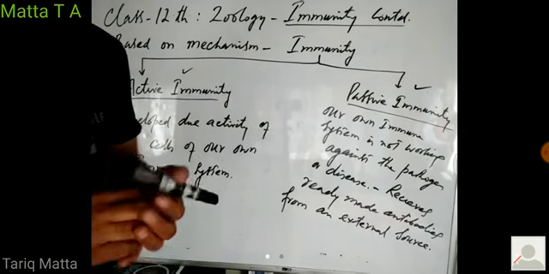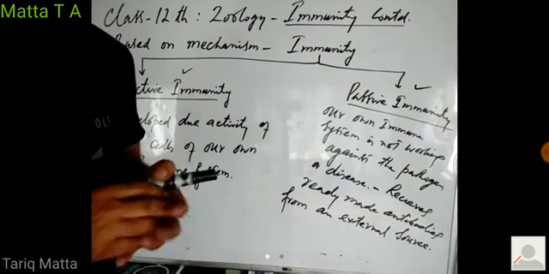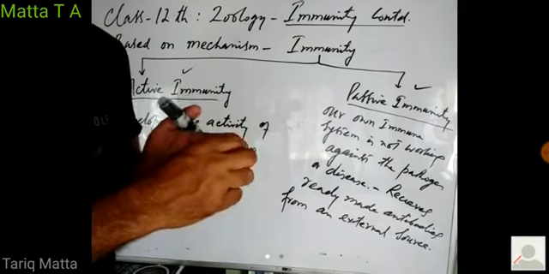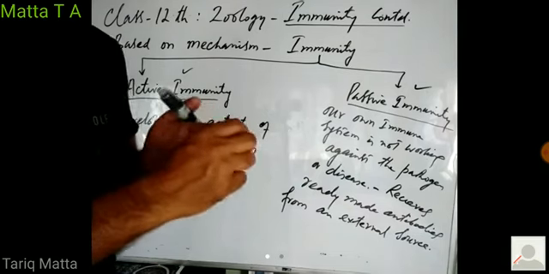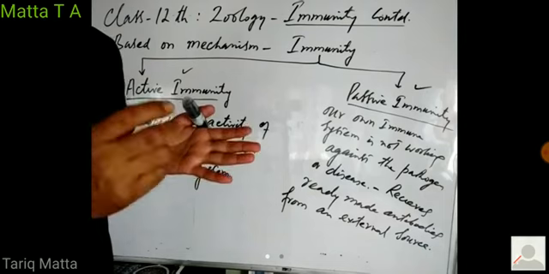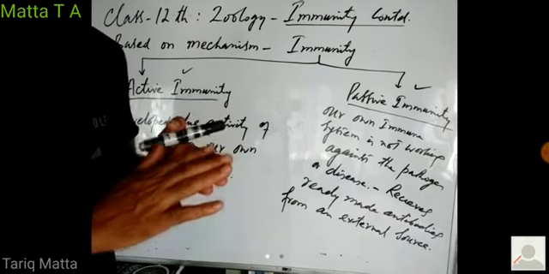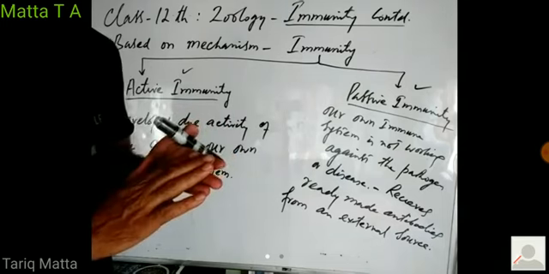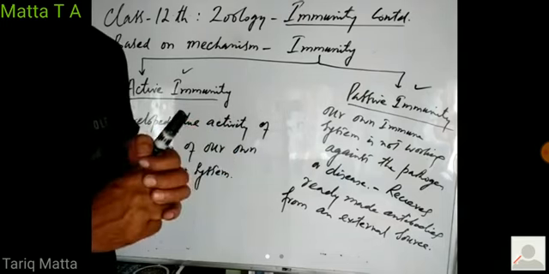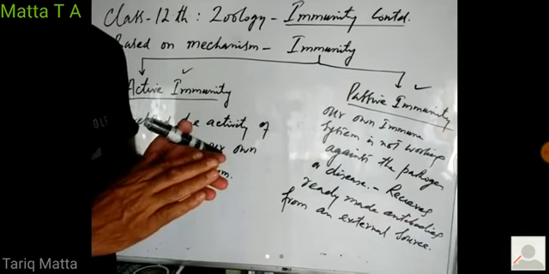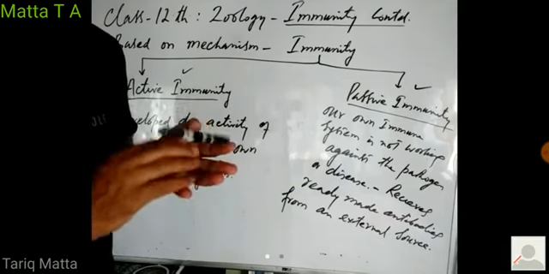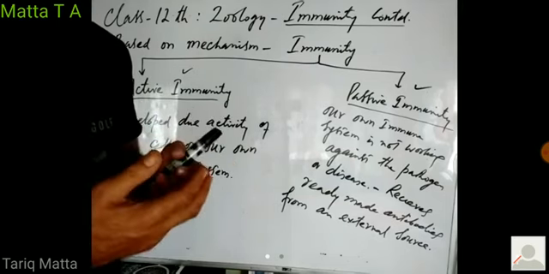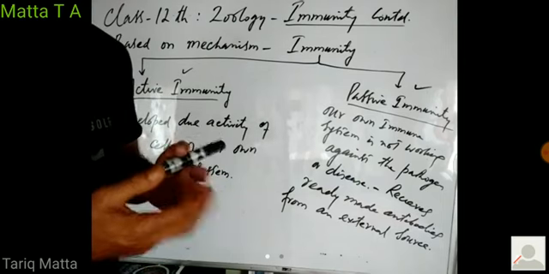Nowadays, you might be seeing advertisements on Facebook, on TV, that a person in a particular hospital requires plasma. So who will give the plasma? A person who was suffering from COVID-19 and has now recovered. So those recovered persons have antibodies in their blood plasma. So they can donate those antibodies to those patients who are not having the ability to produce antibodies against COVID-19 by their own immune system, right?